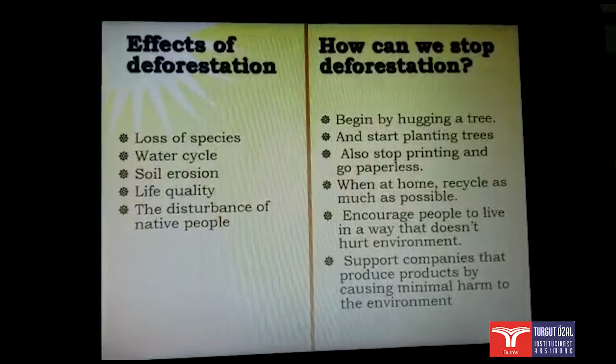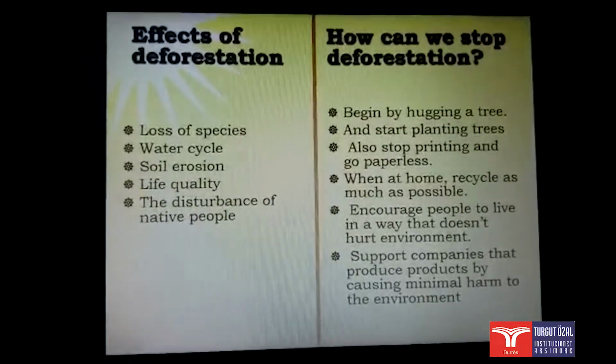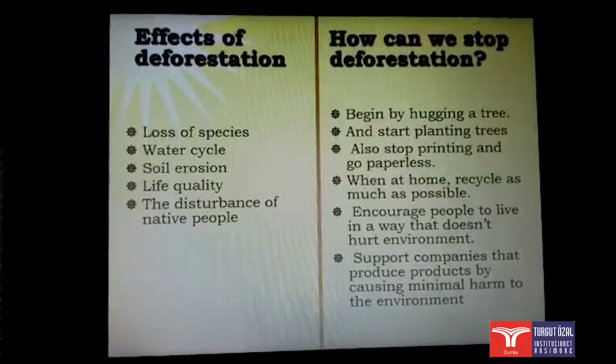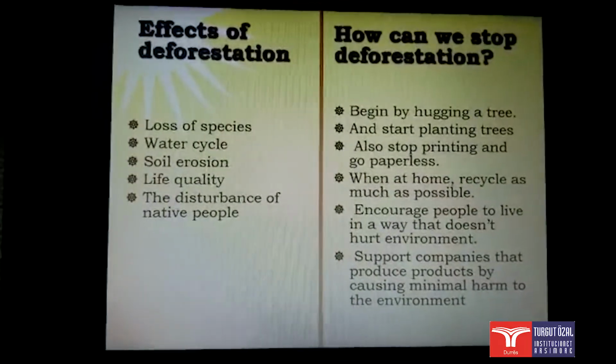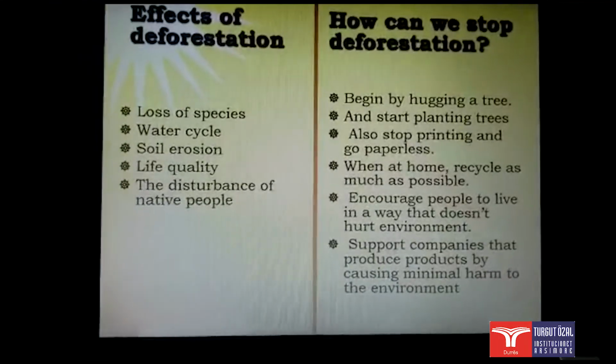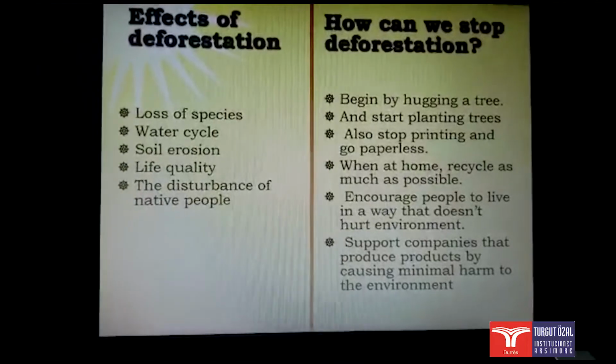Begin by hugging trees. Start planting trees. Also, stop printing and go paperless. When at home, recycle as much as possible. Support companies that produce products by causing minimal harm to the environment.